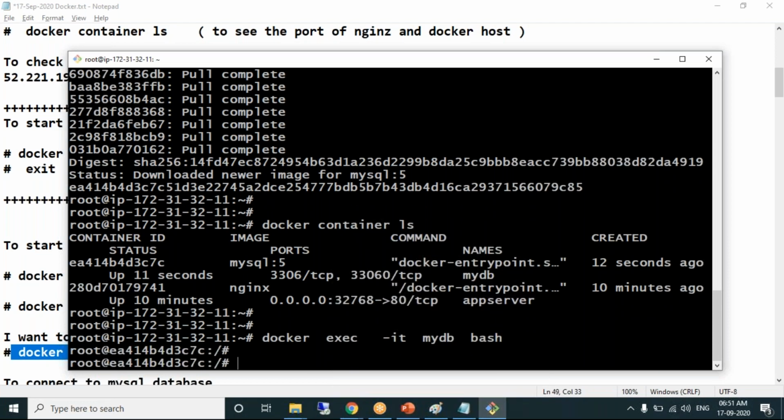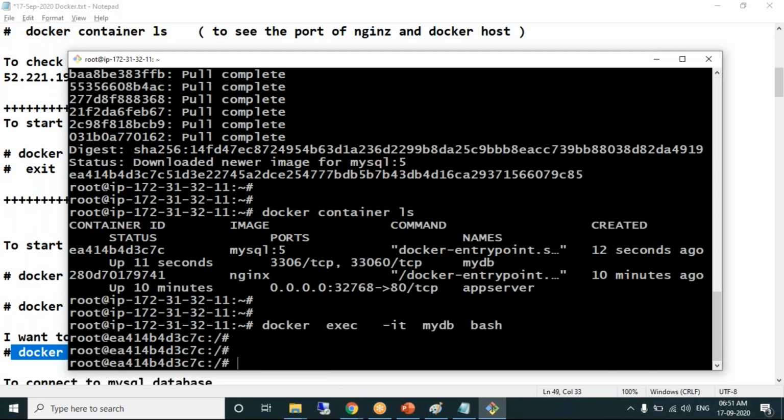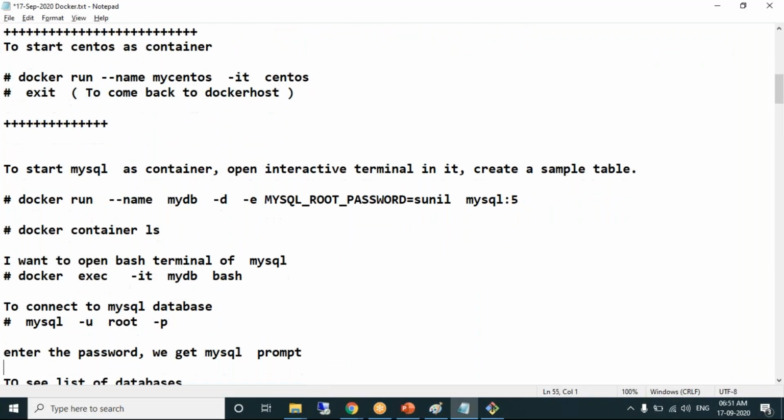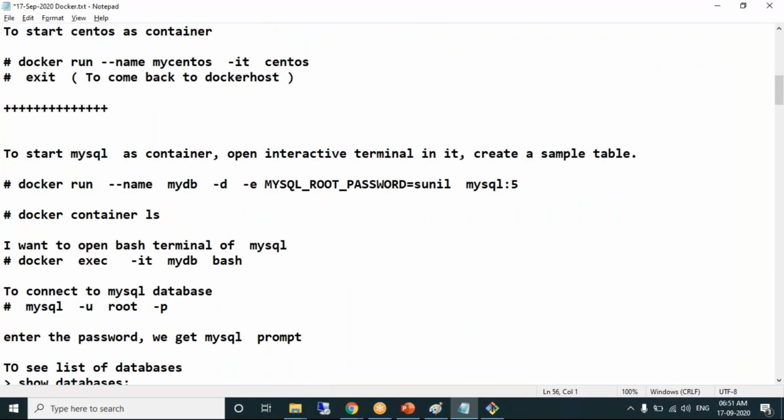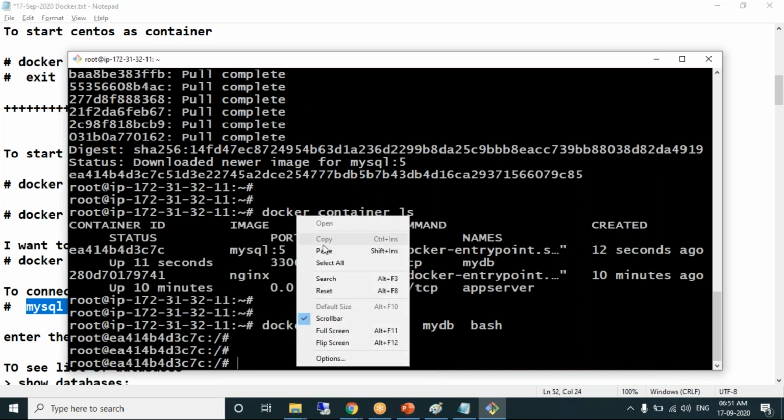Yes, I have connected to that terminal. Connected to the container. I want to connect using the username root, like Scott Tiger, here we have a root user. So this is a MySQL command. mysql -u stands for user. Which user am I connecting with? Root user. -p is for providing the password.